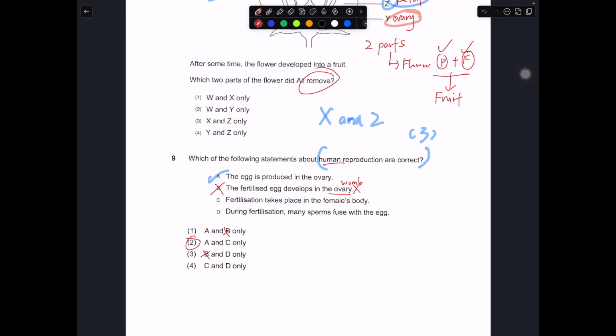Fertilization takes place in the female body. That's correct. Fertilization indeed takes place in the female body, specifically for human reproduction. During fertilization, many sperms fuse with the egg? No, only one sperm will fuse with the egg. So this is wrong. So the answer must be number 2.